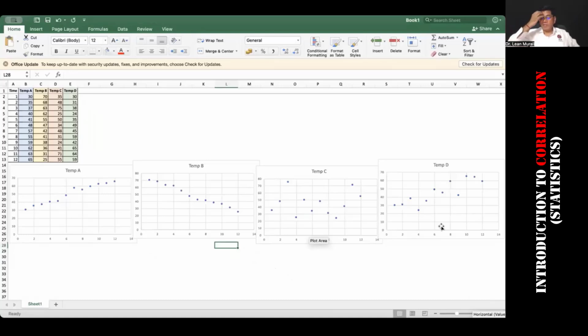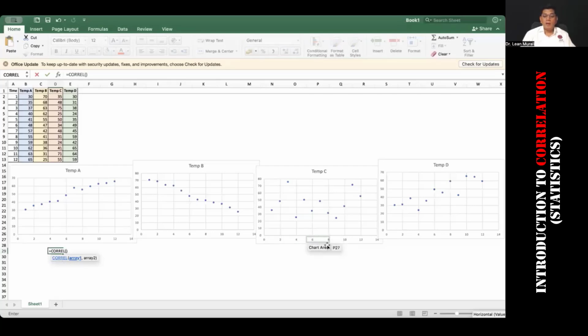Now, the next step is correlation coefficient. All of you have seen it in the chat box. Let us do this correlation coefficient, and I'll give you the formula here. Okay. Right. So, is equal to CORREL. First, the correlation between the time and the temperature A.